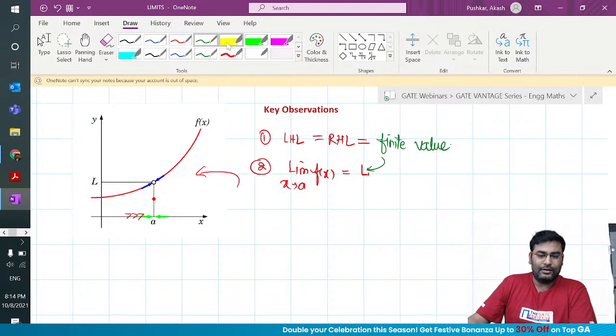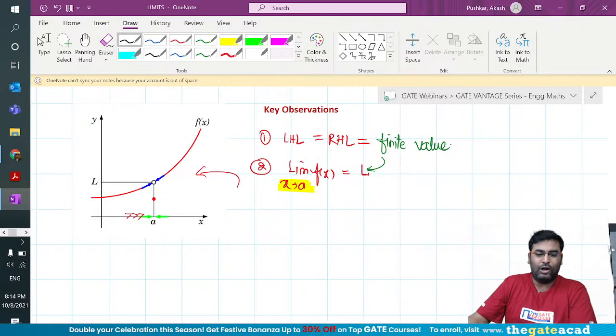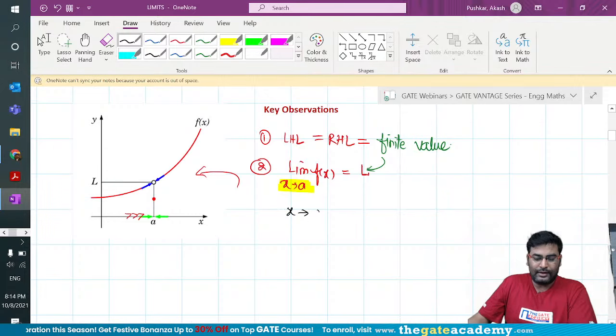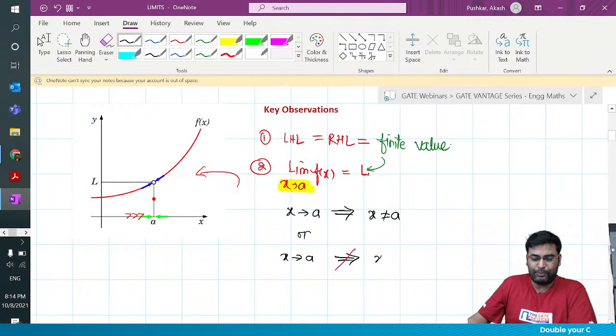But the key call out here is that this term x tends to a. A lot of people miss to know that x tends to a implies x not equal to a, or you can write it the other way, x tends to a does not imply x equal to a. Are you getting my point, guys?